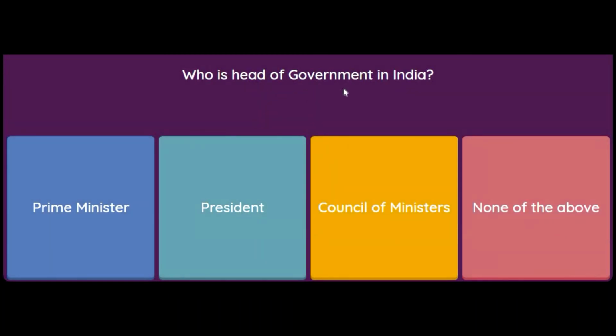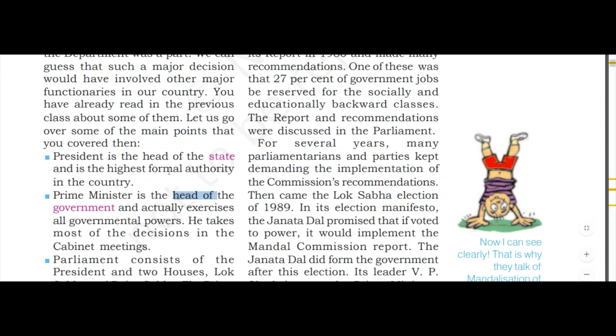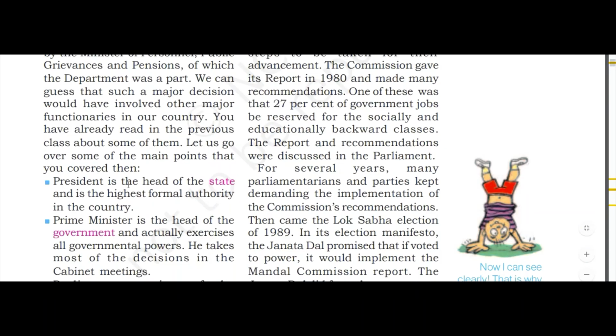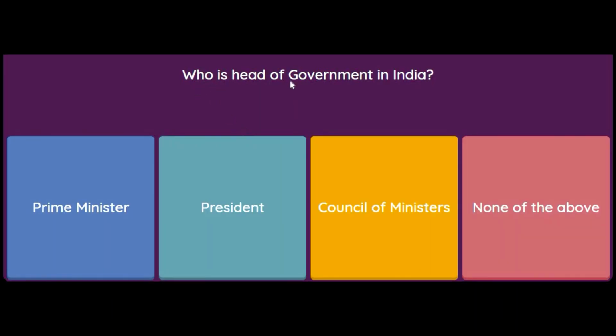Who is head of government in India? Prime Minister, President, Council of Ministers, or none of the above? So we will refer to the book also. President is the head of the state. So they are the decision makers. President is the head of the state and is the highest formal authority in the country. Whereas Prime Minister is the head of the government and actually exercises all governmental powers. So we know the answer. Who is the head of government in India? It's the Prime Minister.